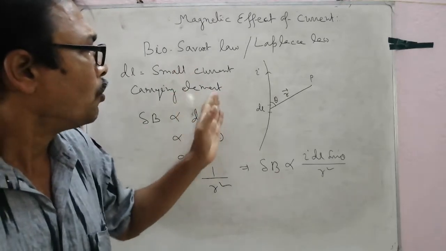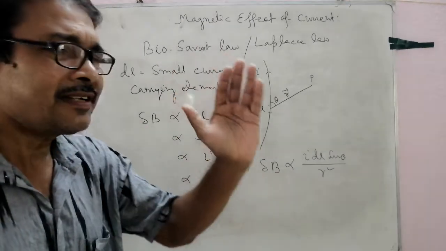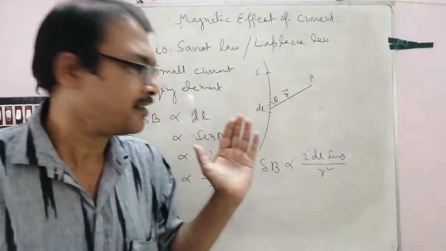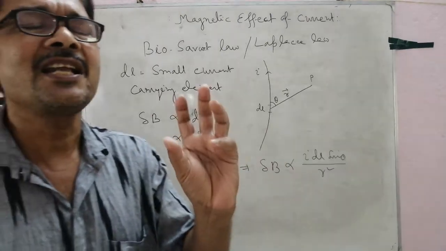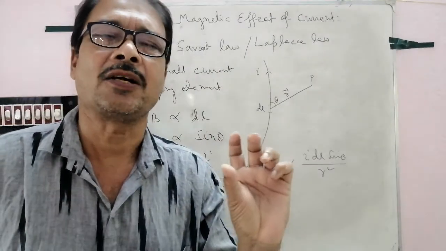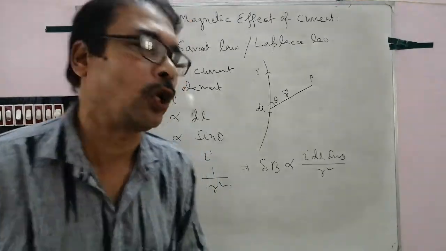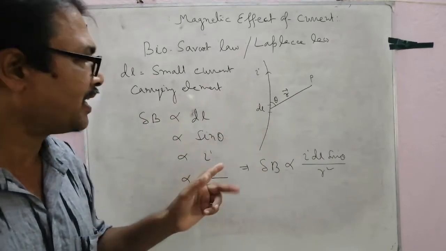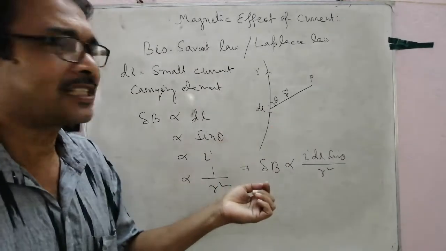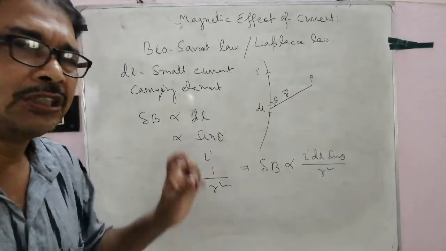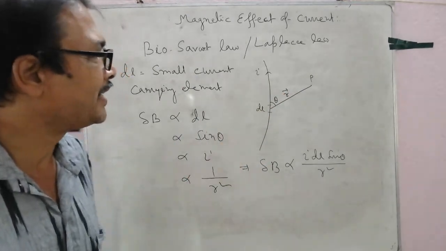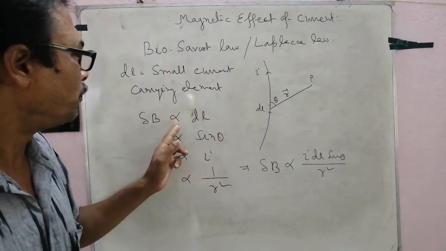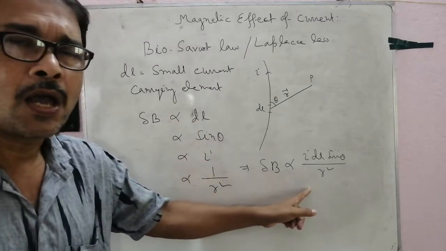Now, when the current flows through a conductor, the magnetic field is produced surrounding it, and at any point the magnetic field due to a small element of the current carrying conductor is found out with the help of Biot-Savart law. dl be the small element in figure, and r be the radius vector of the point P with respect to the small element, theta be the angle between I and r. Then the magnetic field at P is dB proportional to I dl sin theta by r square. This is the Biot-Savart law.